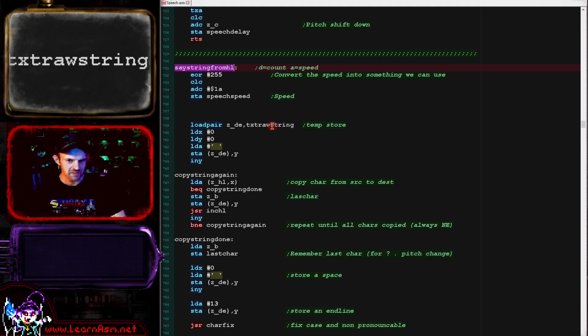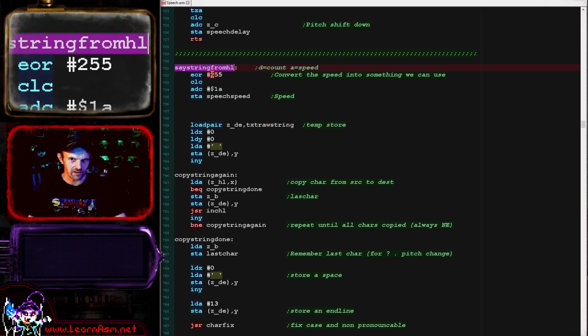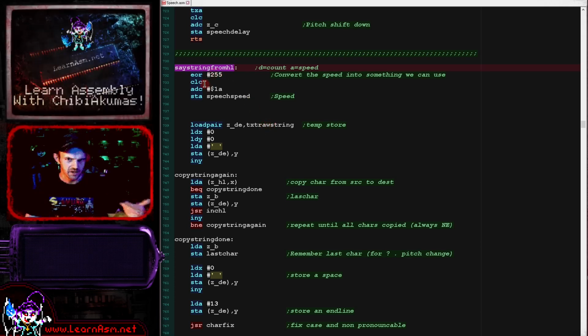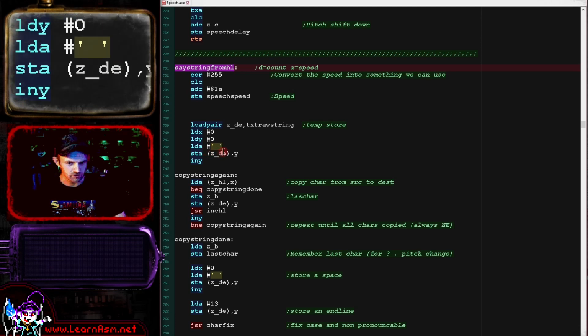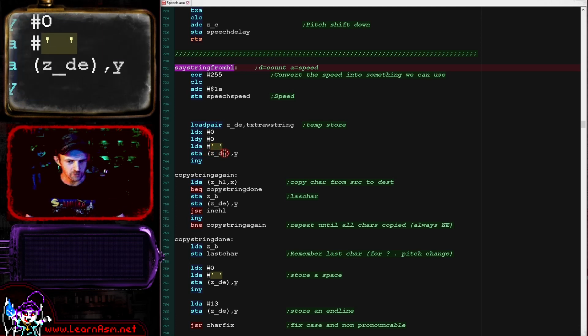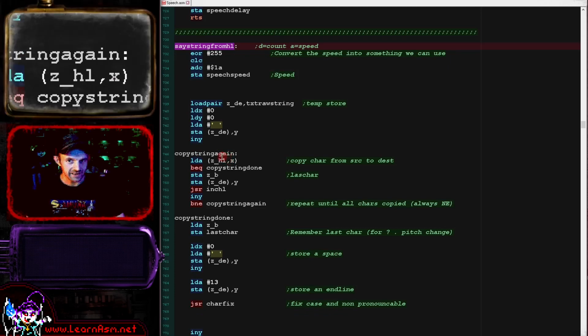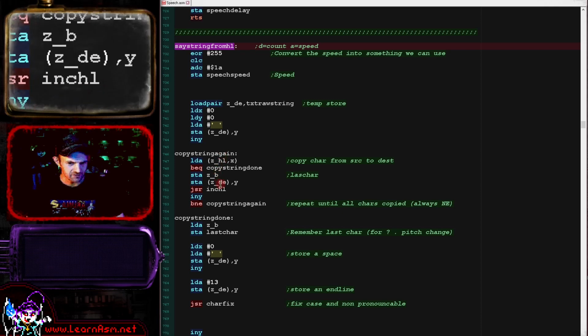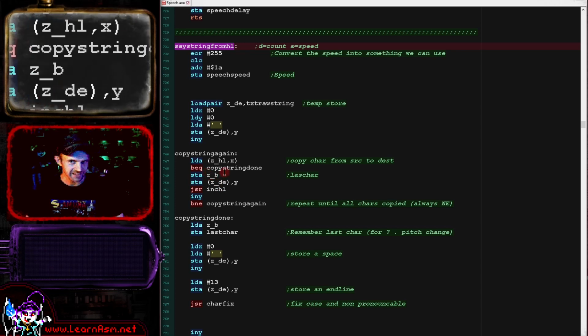Now, the text raw string is the string that has been converted. Our source string is in the 0 page entries H and L. That's a pair in the 0 page I use to mimic the Z80 registers. As I say, this is ported from the Z80. What we're doing here is first storing a space at the start of the string. It uses spaces to separate the words there. Then we are going to copy all of the characters from our source string into our destination here, and we're also going to remember the last character we saw.